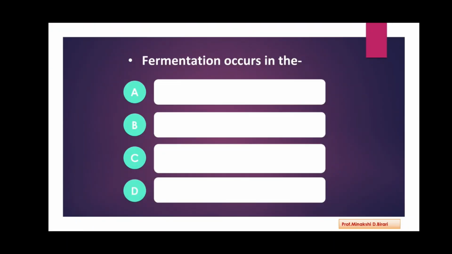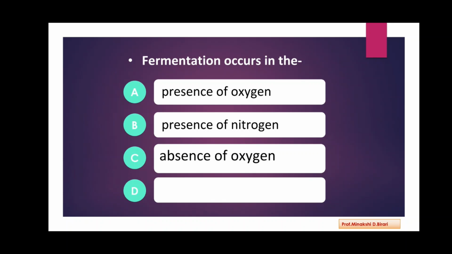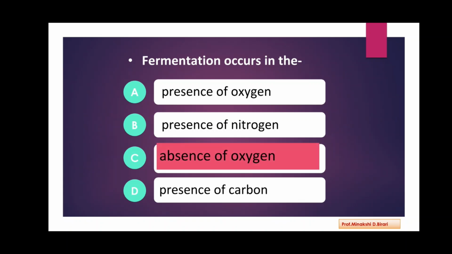Next question. Fermentation occurs in the presence of oxygen, presence of nitrogen, absence of oxygen, presence of carbon. So the answer is absence of oxygen. Fermentation occurs in the absence of oxygen.